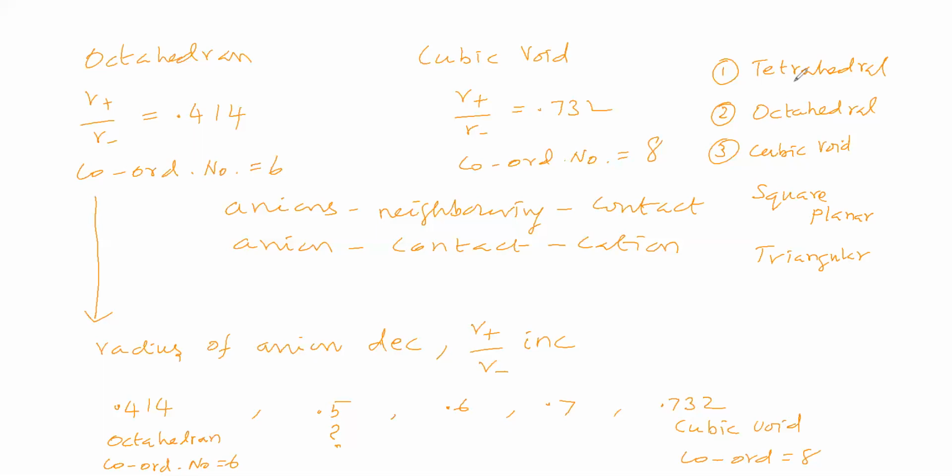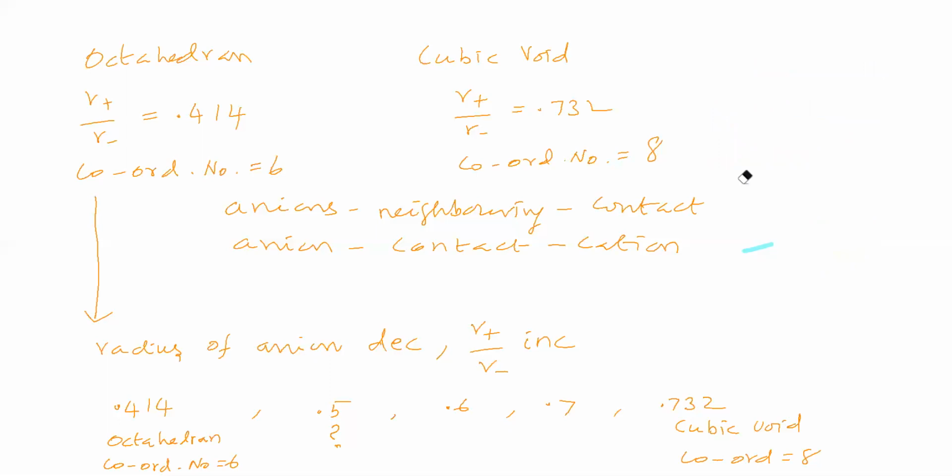These are the voids there in the syllabus, and with respect to that we will discuss. Other things we need not consider at present.